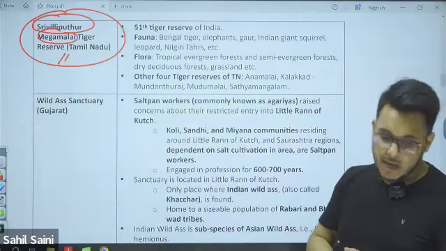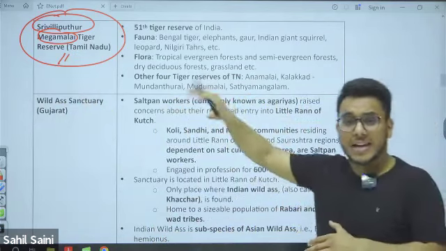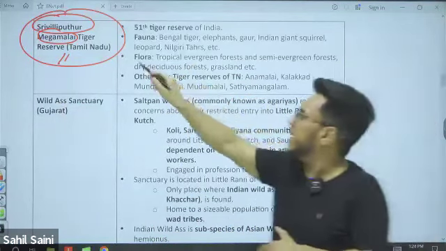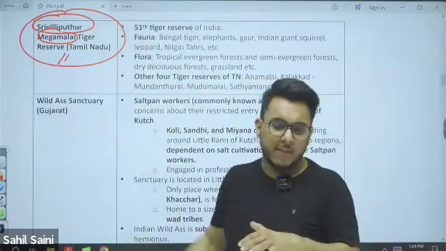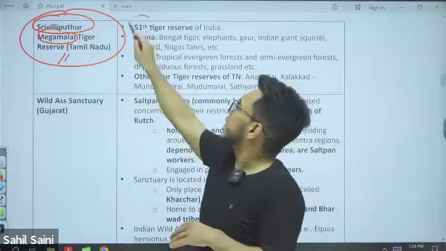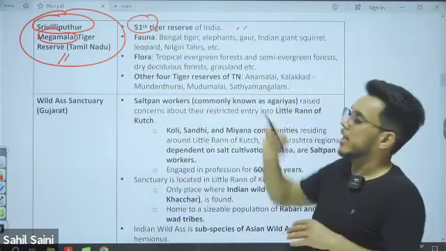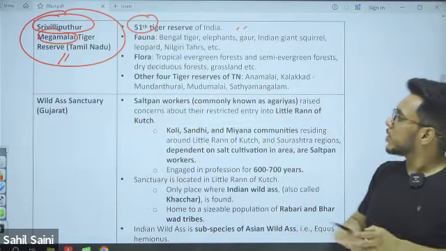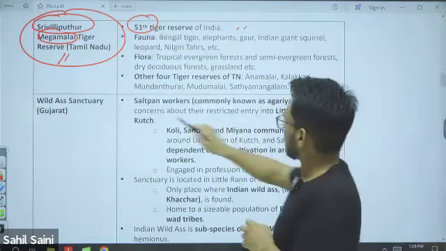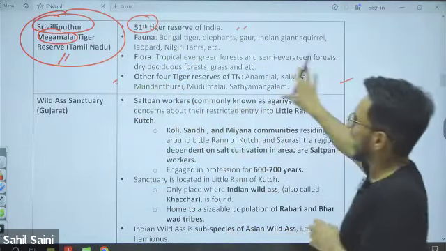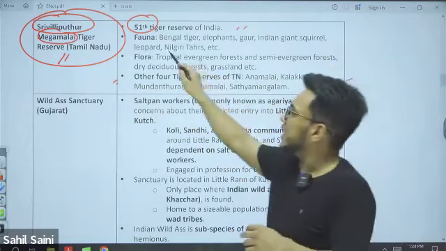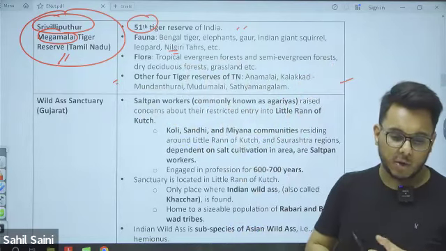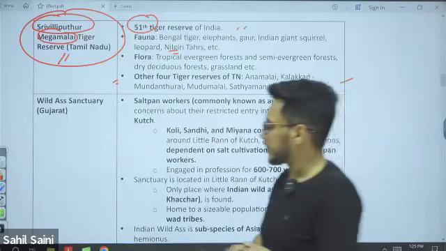It is in Tamil Nadu, and guys, it is also a recent tiger reserve declared in India. I told you right now we have 55 tiger reserves, so this was the 51st tiger reserve. Now, Nilgiri Tahr is found here. It is one of the iconic species here.